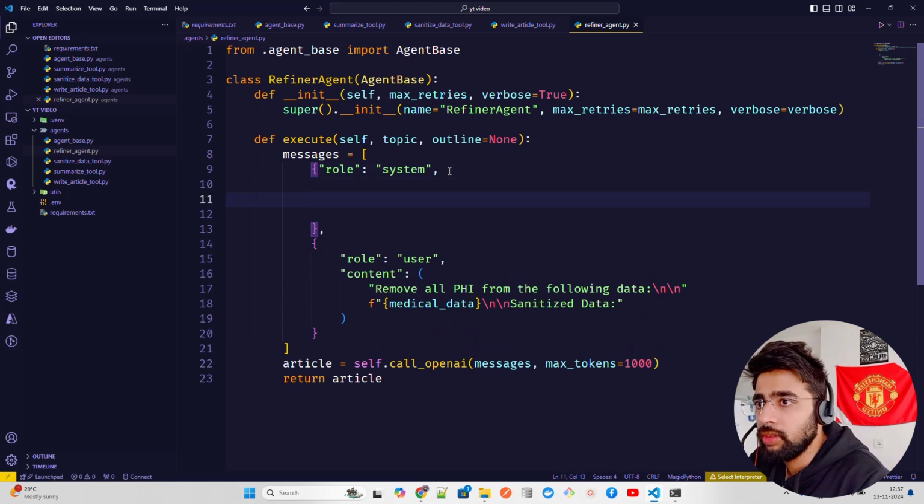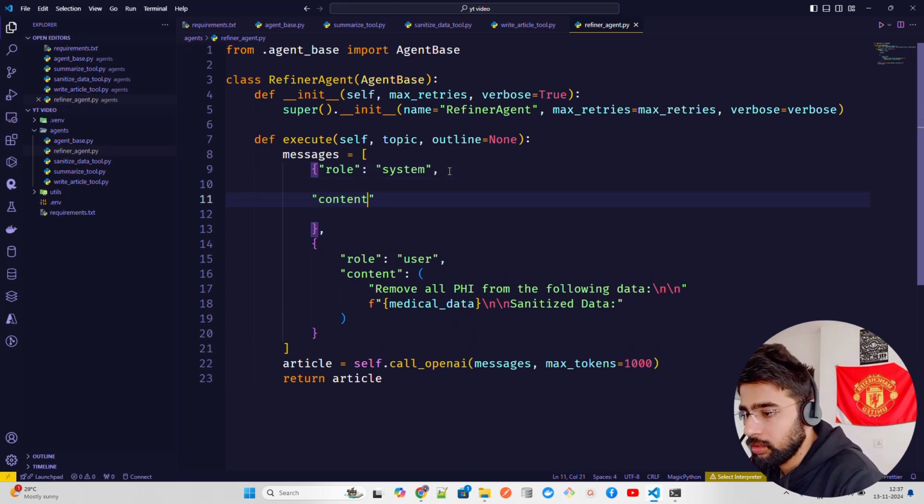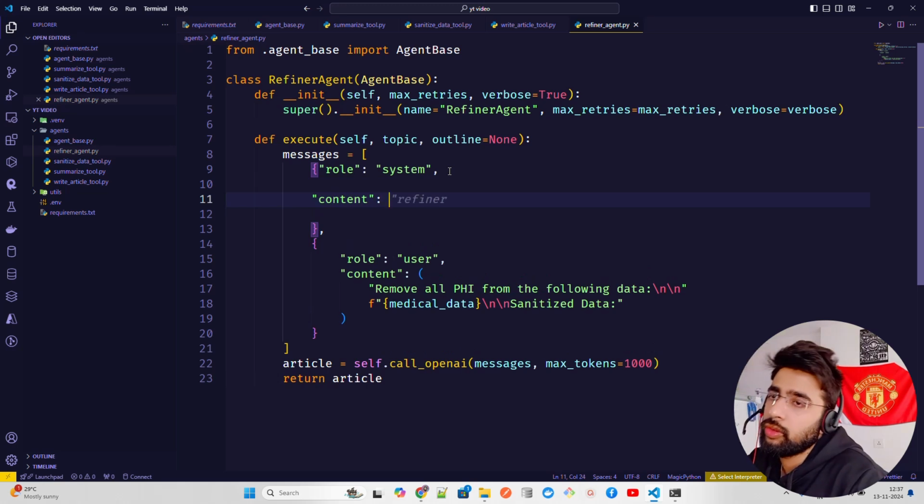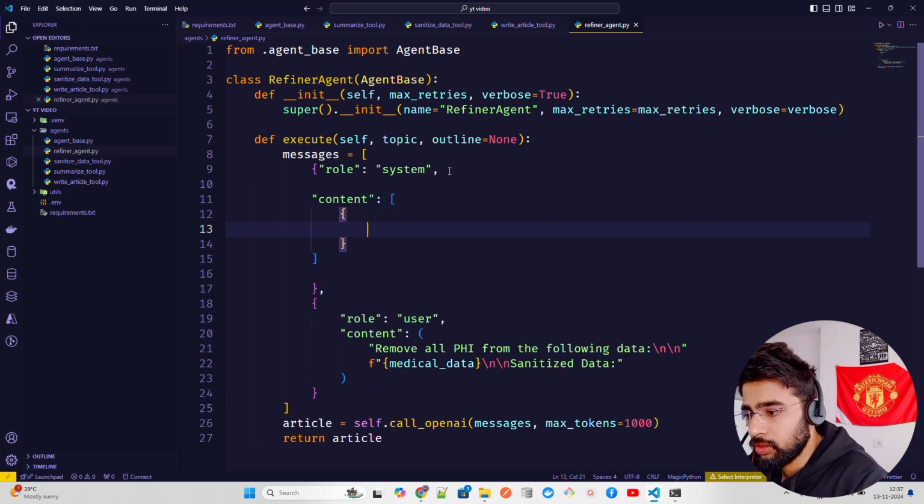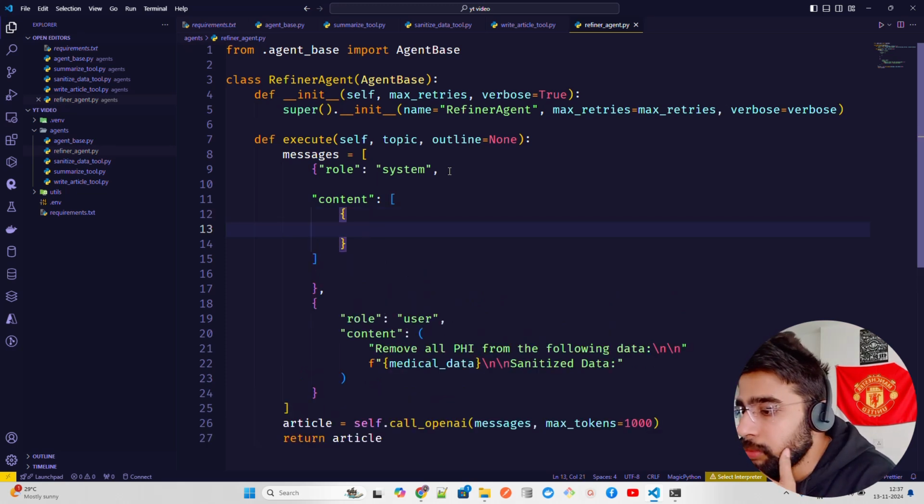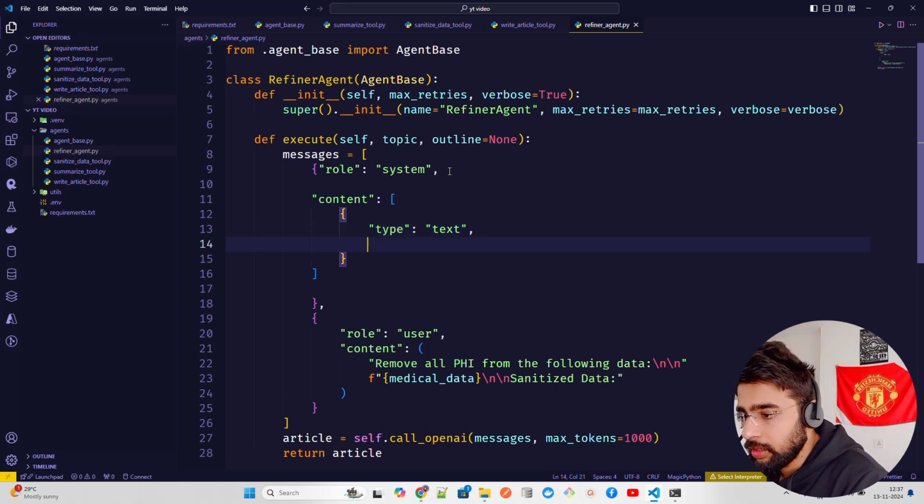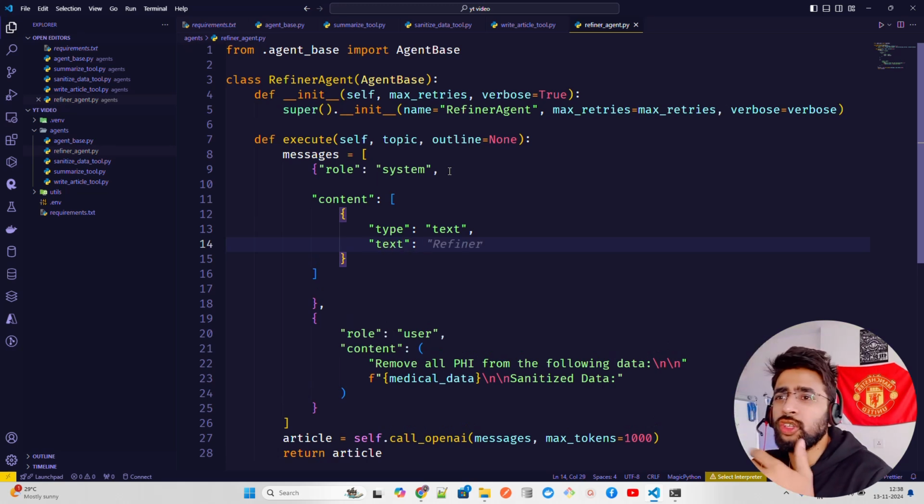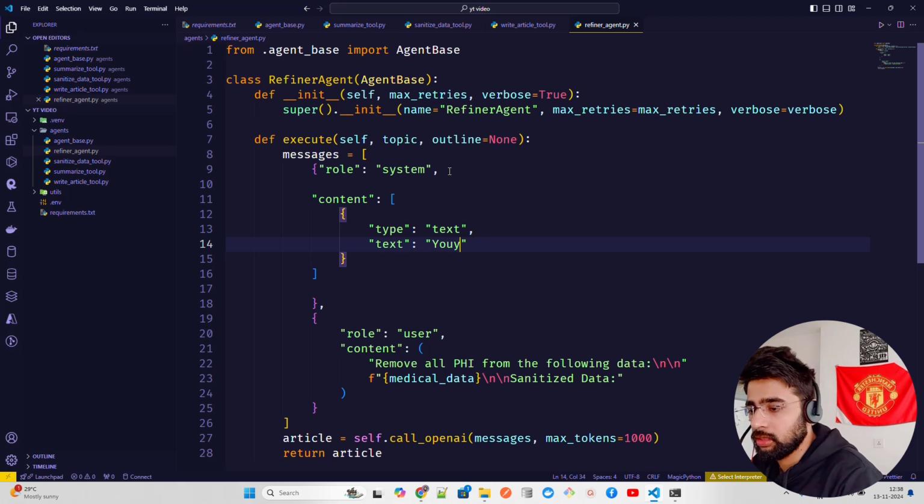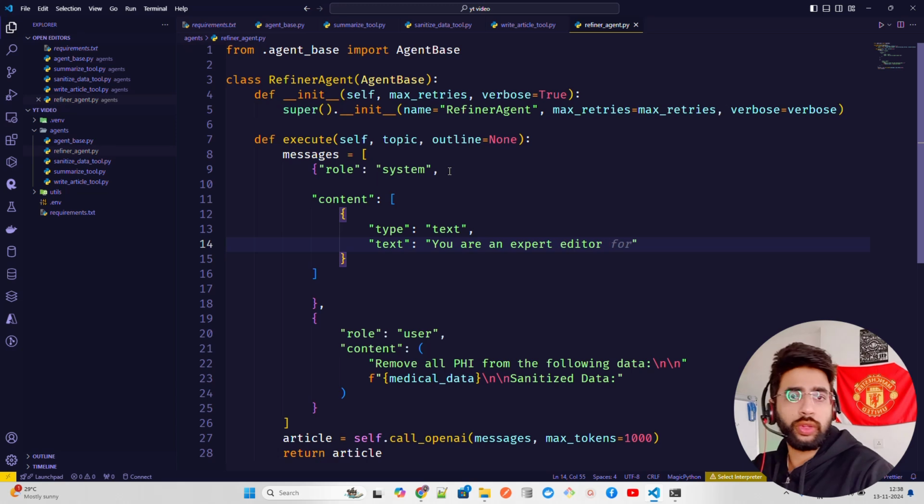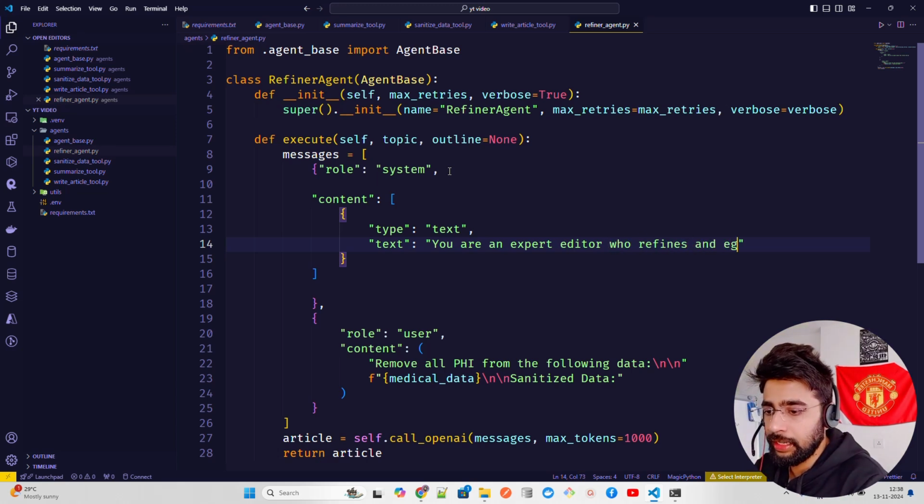Now we have a role system, and then we're going to have a content, and in this content we're going to have again a list, and inside this list we're going to have different types. So role system and then the content, and in the content we're going to type text, and in this type text we're going to have text that we're going to pass. Now here you can set your prompt, like you are something like this. Okay, you are an expert editor, because we're going to have a refiner, right, who should edit this or should review it, who refines and enhances